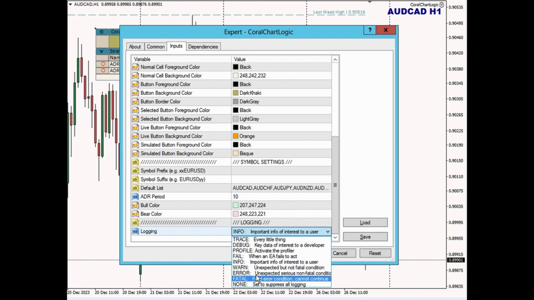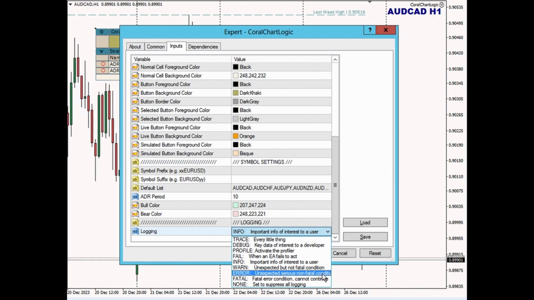And so it'll give you a warning message to the log, but it doesn't have to stop the execution of the program. An error is a much more serious thing. So something didn't go right and it's bad news. The program didn't die, but it certainly is not working correctly, and that's something that you might want to take a look at. Fatal is something terrible has happened, and we have to stop. We cannot continue. We were smart enough to see that something bad happened, but not smart enough to fix it and keep going, so it had to shut down. And then you can also say none. Set it to none, and it won't write any of its own messages.